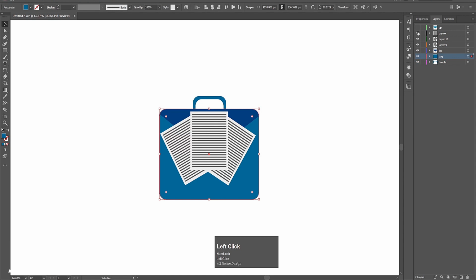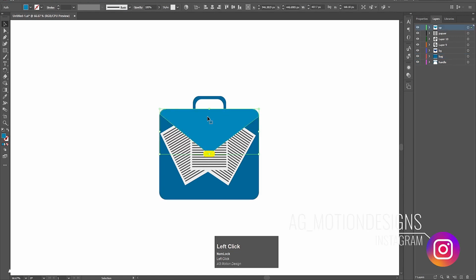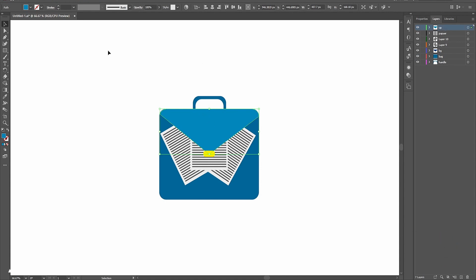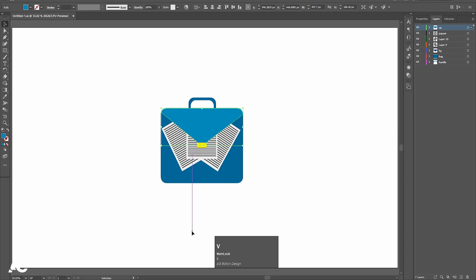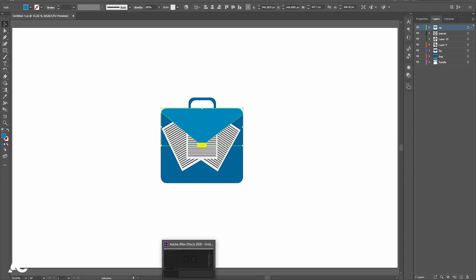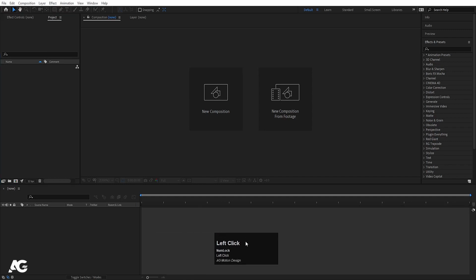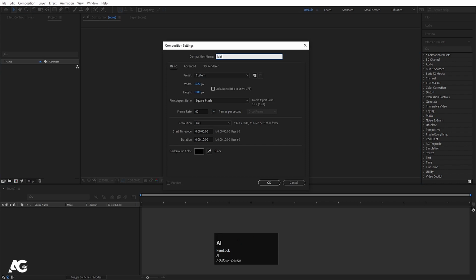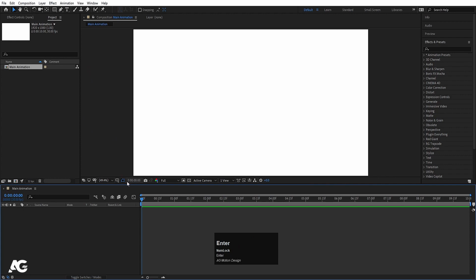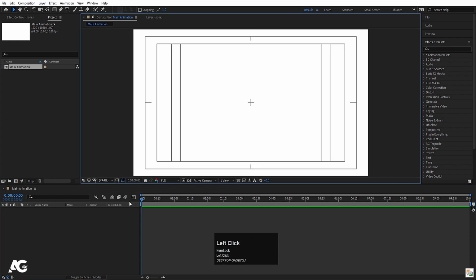We have 3 papers and this folder opening on separate layers, and the names are quite different for easy understanding. Yeah, now we will save this file, and now we will move on to our main stuff, which is the animation portion. So let's go to the animation portion, go to After Effects, let's create a new composition. Let's call this main animation. Width is 1920, height is 1080, frame rate let's make it 30, and background color white. Hit OK, hit OK, choose the grid and guide option and hit title safe.